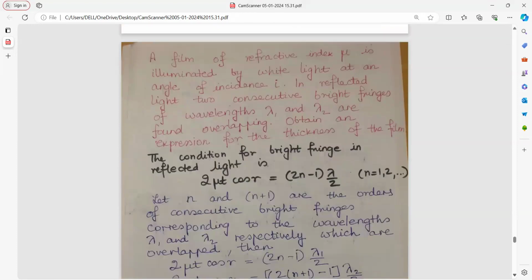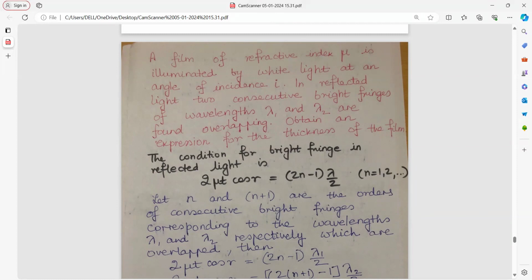A film of refractive index mu is illuminated by white light, and now in reflected light, two consecutive bright fringes are observed. Obtain an expression for thickness of the film. Bright fringe in reflected light, 2 mu t cos r equal to (2n minus 1) lambda by 2 for n equal to 1, 2, 3. If it had been 0, it would have been a plus here. Now you are taking consecutive.